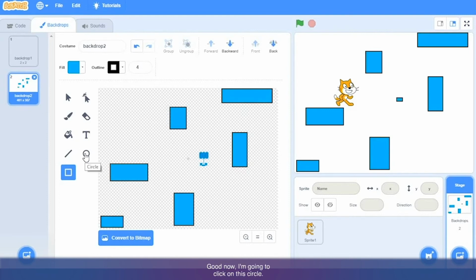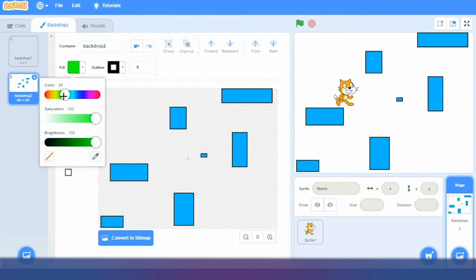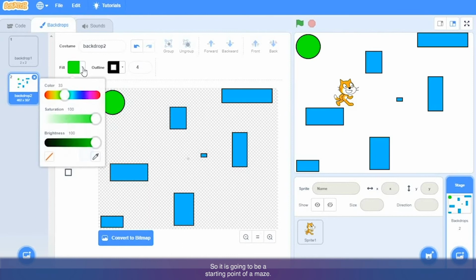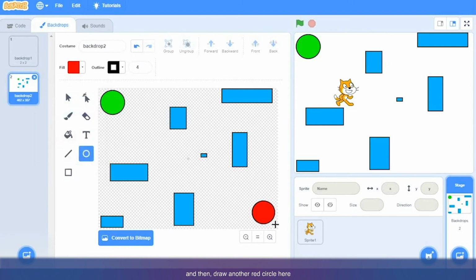Okay, now I am going to click on this circle, then choose green color, yeah, and click and drag your mouse so that you can draw a nice green circle over here. Okay, so it is going to be the starting point of the maze. Now I will choose the color red and then draw another red circle here at the bottom right corner.